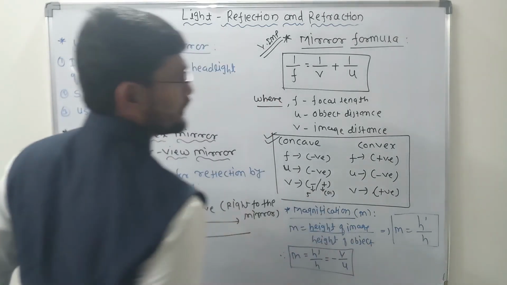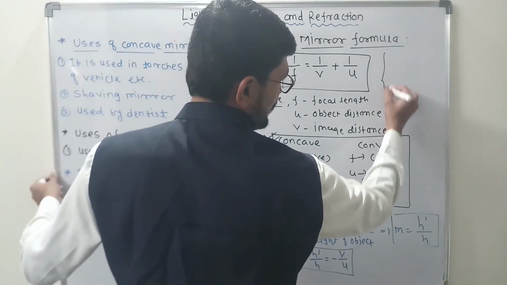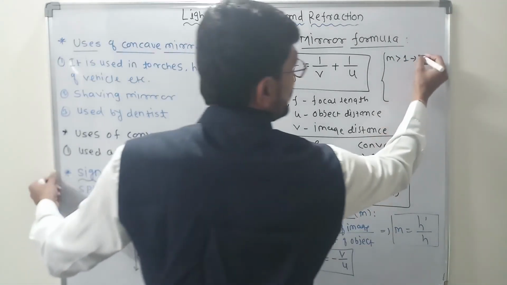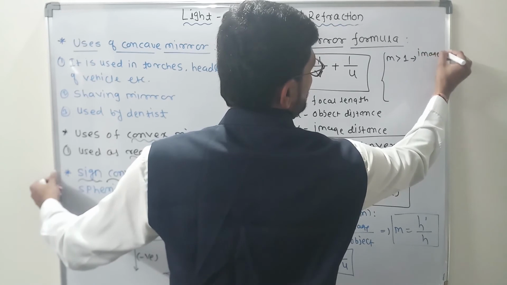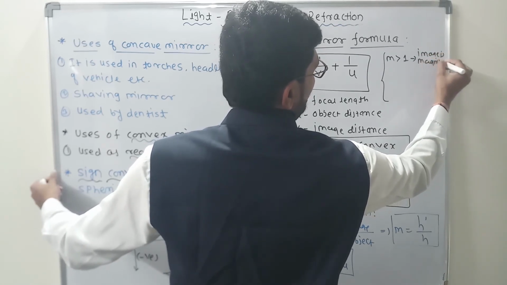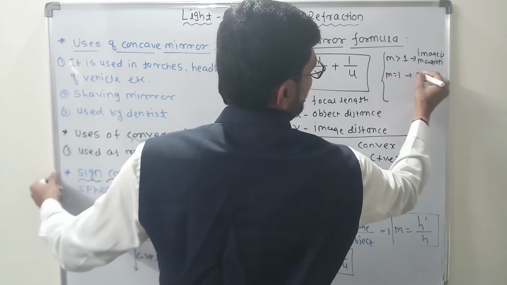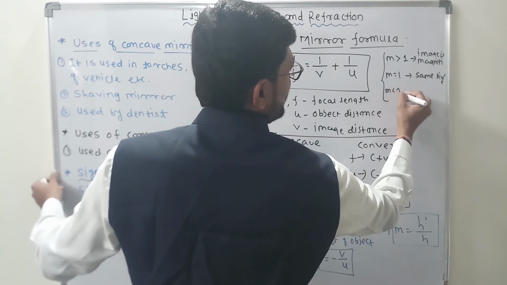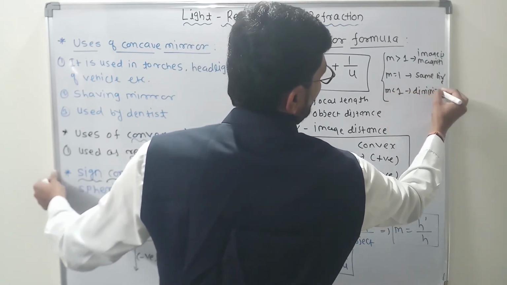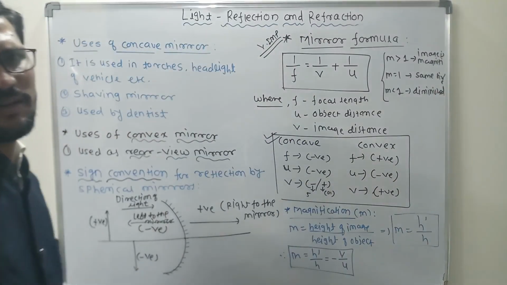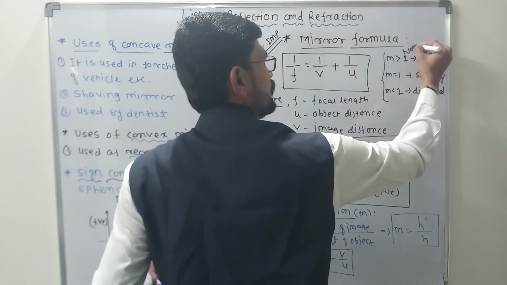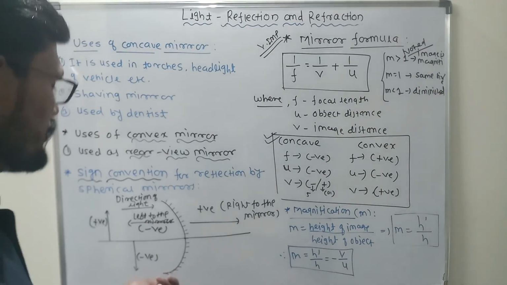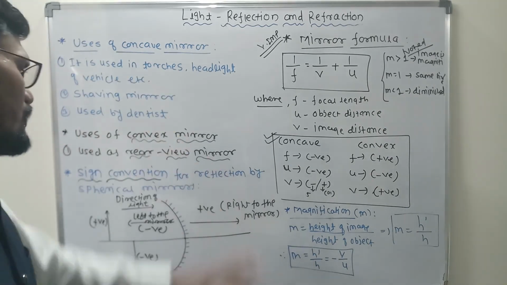अगर मानकर चलो कि कहीं पर अगर आपको मिल रहा है, यहाँ पर मैं लिख रहा हूँ, if suppose m value is greater than 1, then the image is what? Magnified. Image is magnified. Clear? And m is equal to 1, it is of the same size. Clear? And if m is less than 1, then it is diminished. अगर ये याद में रखोगे तो आपको सीधा बहुत आसान जाएगा आपको कि this is to be noted. I am just telling you in case of the magnification. So this is all about the uses of concave mirror and the uses of convex mirror.